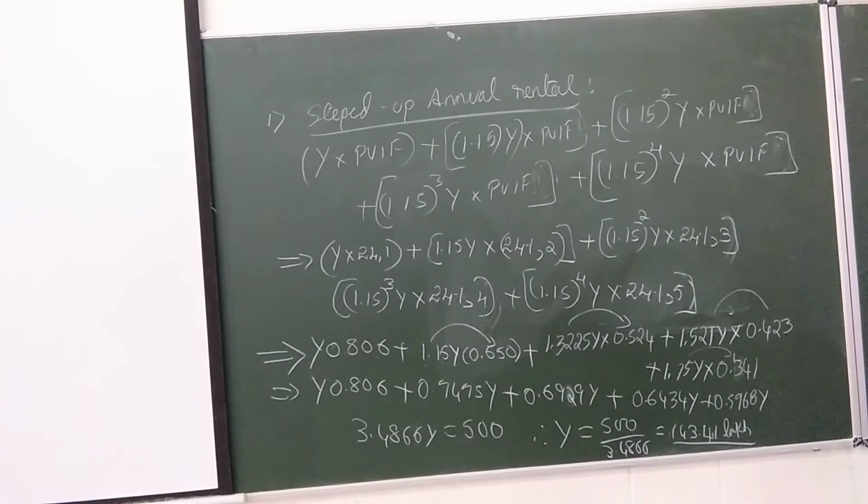Calculate the lease rental. So now we calculate year wise. First year it is 143.41. Second year, again a 15% increase on that. Third year, whatever amount you get, again multiply with 1.15.